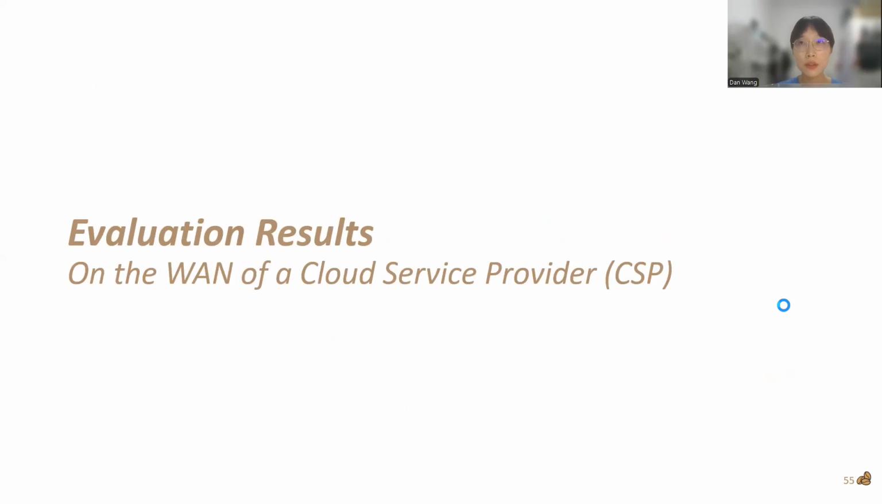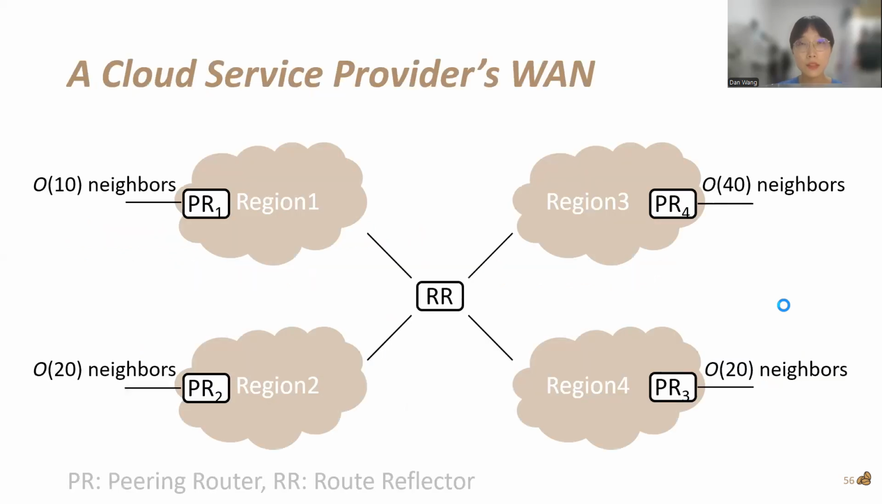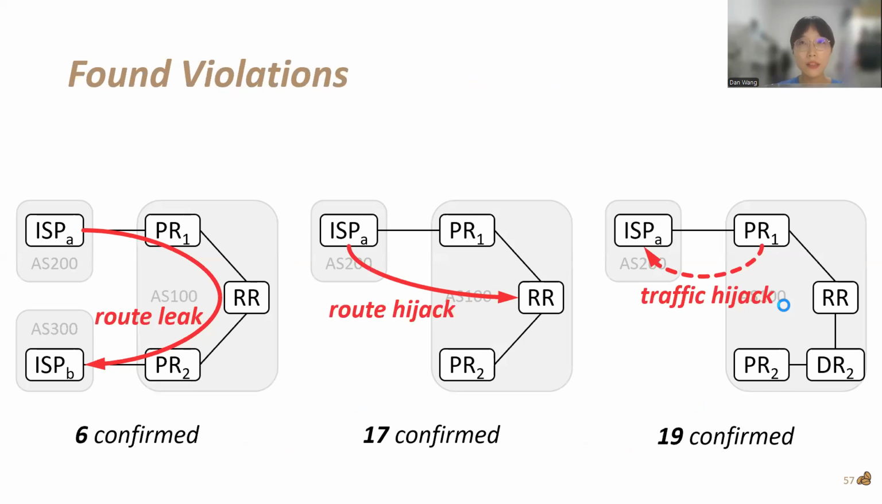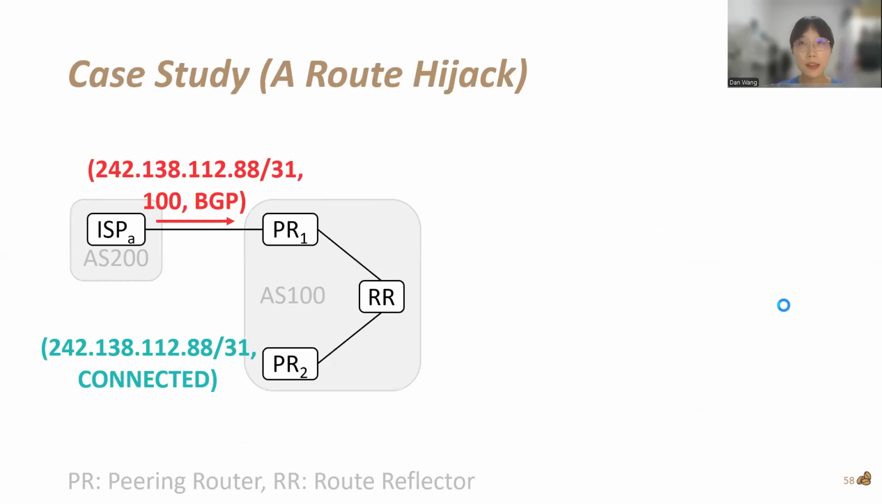Finally, we will show the evaluation results of Espresso on a cloud service provider's WAN. The CSP's WAN contains 4 regions. Each region contains several peering routers, which peer with external neighbors. All regions are connected by a route reflector. We found route leaks, route hijacks, and traffic hijacks on it. And I will show the details of a route hijack.